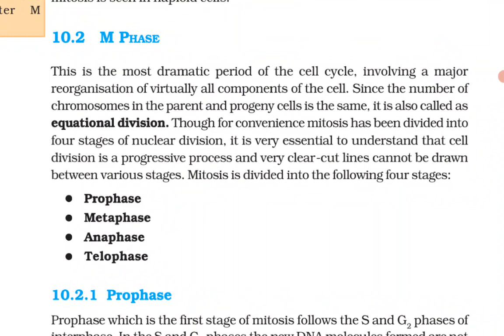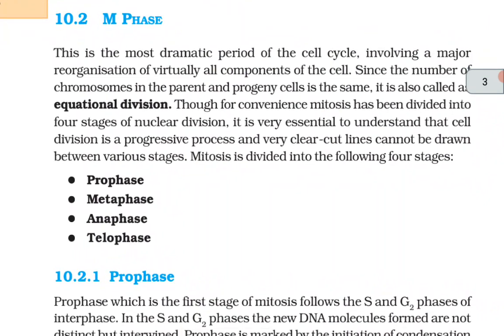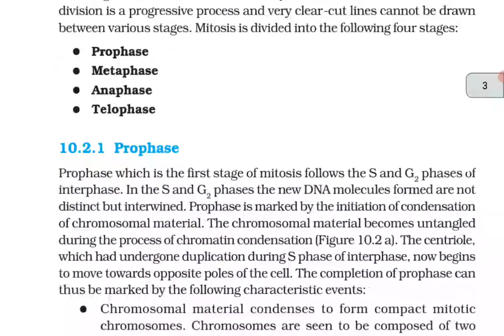Though for convenience mitosis has been divided into 4 stages of nuclear division, it is essential to understand that cell division is a progressive process and very clear-cut lines cannot be drawn between various stages. Mitosis is divided into the following 4 stages: prophase, metaphase, anaphase and telophase.